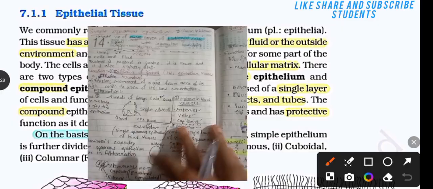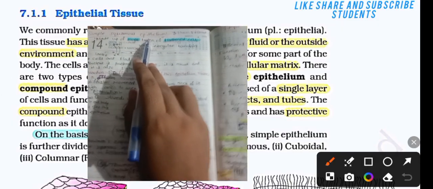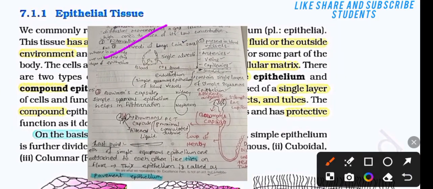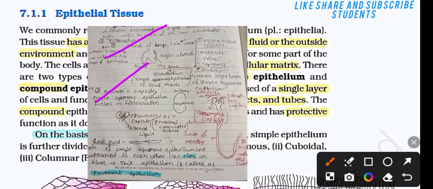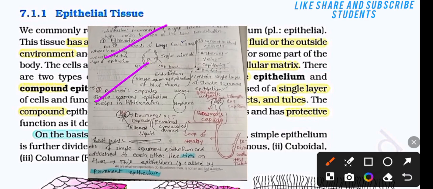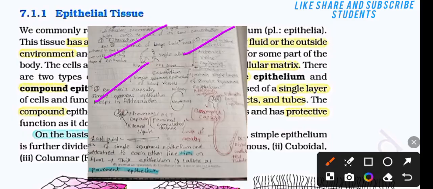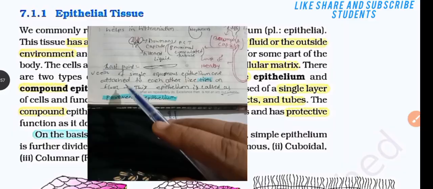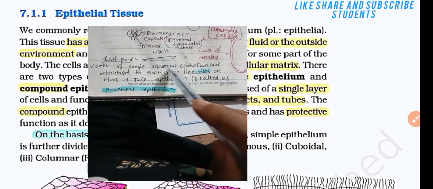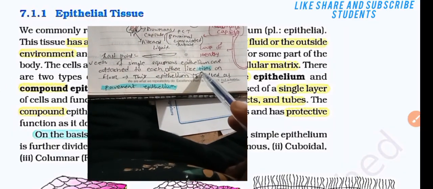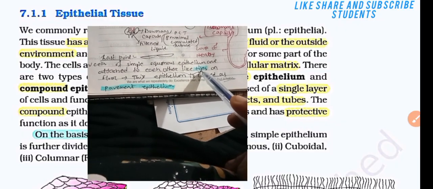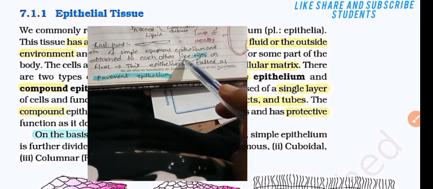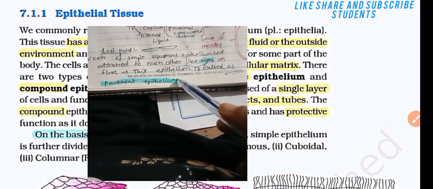Simple squamous epithelium mainly helps in filtration. It is present in Bowman's capsule and in blood vessels. Here is one last point: the cells of the simple squamous epithelium are attached to each other like tiles on a floor, like the tiles that decorate a home. This epithelium is called the pavement membrane.